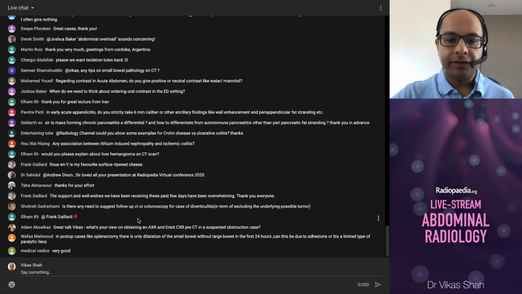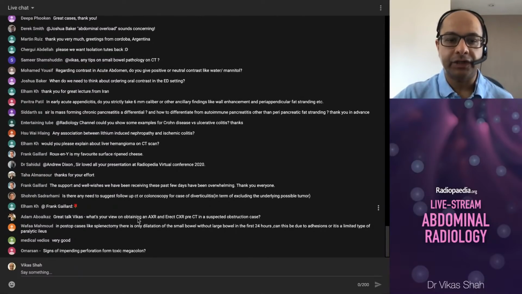In post-op cases like splenectomy, there is only dilatation of the small bowel without large bowel in the first 24 hours. Can this be due to adhesions, or is this a limited type of paralytic ileus? So I think after any abdominal surgery in the first 24 hours, it is far more common to have an adynamic or paralytic ileus than mechanical small bowel obstruction caused by, for example, adhesions. Abdominal radiography will show non-specific dilatation of the small or the large bowel or both. And really, there needs to be some correlation with the clinical features, so how the patient's behaving. And if after 2 or 3 days, after 24 to 48 hours, 72 hours, the patient's not settling, there's persistent vomiting, distension, that's when we would do CT to look for signs of mechanical small bowel obstruction.